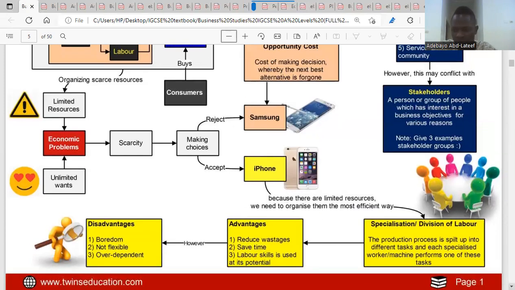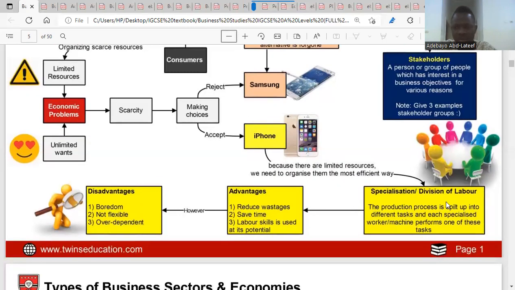Then we go to specialization. Because there are limited resources, we need to organize them in the most efficient way. So since there is scarcity, what do you have to do as a business? You have to allocate them efficiently. You have to manage them. You have to organize them efficiently. And one of the best ways to organize things efficiently is to specialize. And what is specialization? Specialization means the concentration of an individual on a particular task, the concentration of a country on a particular production. That is what specialization is.